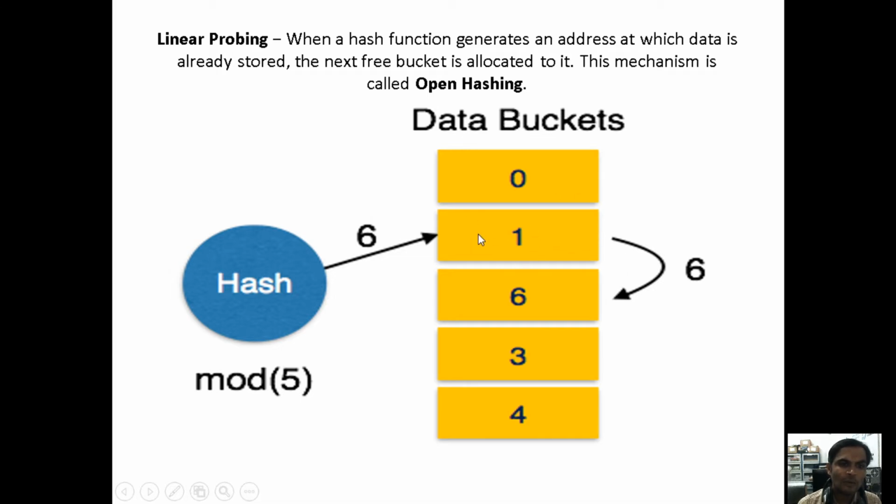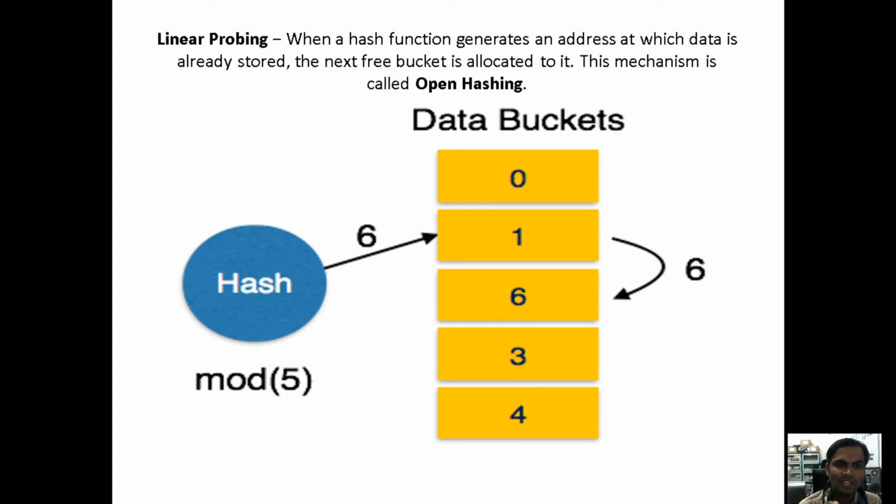For example, after storing the first record, if again based on that index you want to store one more record, it is not creating an alternate bucket, it is checking sequentially whether the next bucket is empty or not. If the next bucket is empty, it stores the value of the record. This we are calling open hashing. When you are storing the data files or the information or the data, we call it a bucket as per the terminology for the hashing concept.